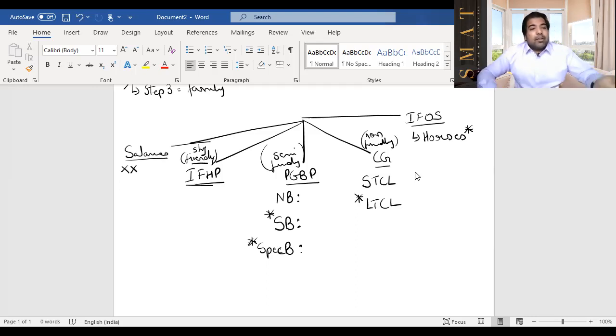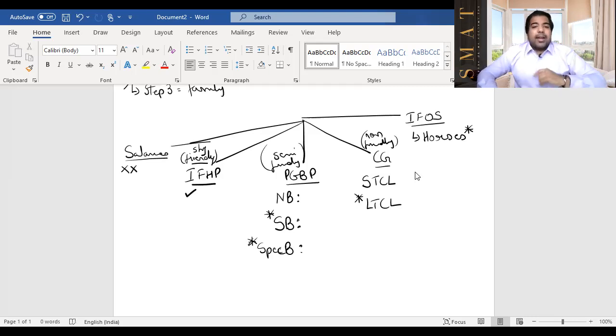Guys, they can take blood even from speculation business. They can take blood from specified business also. That means, guys, you have to only think of who wants the blood, not who is giving the blood. And that is how you will simplify this chapter. So again, I repeat, guys, whoever needs the blood, only you go to that person. So right now the blood requirement is with IFHP. Can IFHP go to any other? Are they friendly? Yes, they are very friendly.